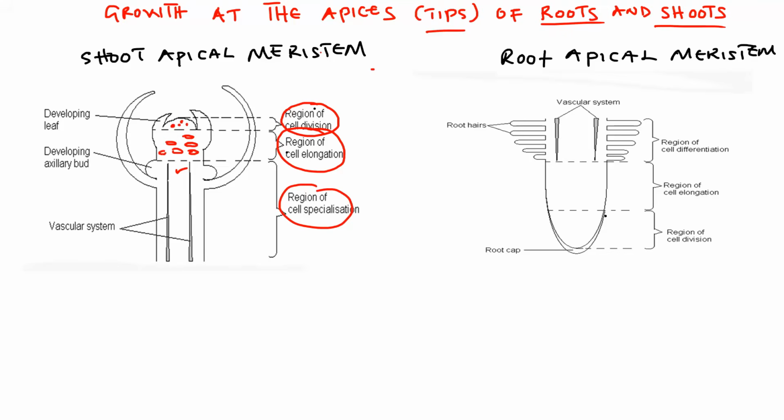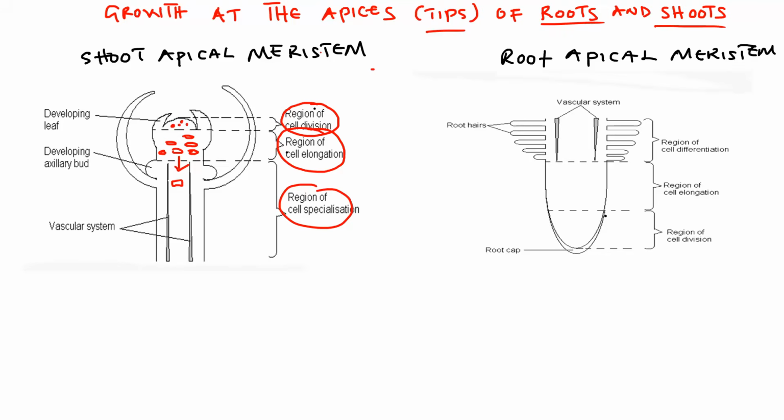These cells need to perform different functions. So they are pushed down here, into the region of cell specialization, where they now specialize. And of course, I've just given a list of specialized cells. So that is what you need to know. So this is the shoot, okay? And these regions, you need to know them, okay?